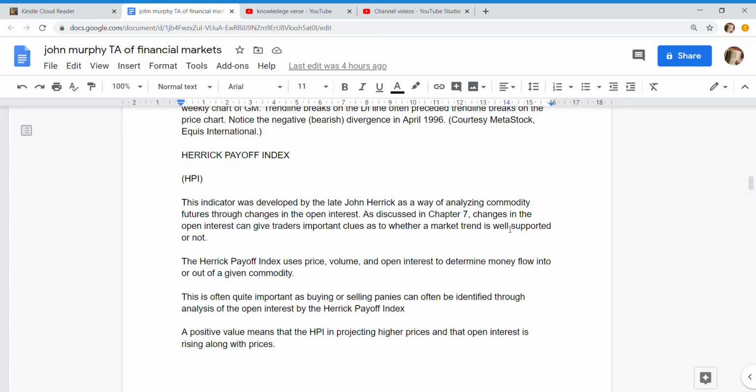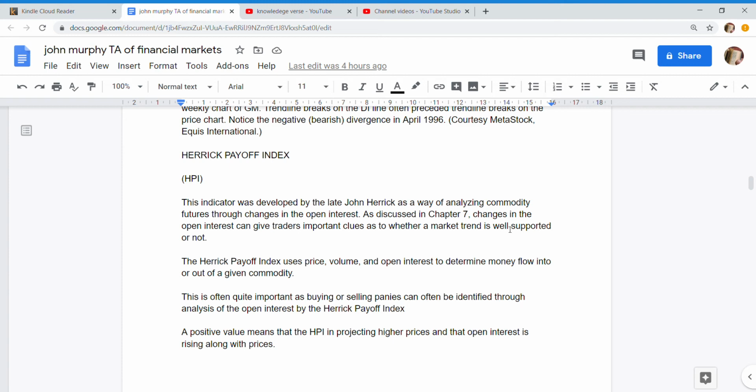Herrick Payoff Index. HPI. This indicator was developed by the late John Herrick as a way of analyzing commodity futures through changes in the open interest. As discussed in Chapter 7, changes in the open interest can give traders important clues as to whether a market trend is well supported or not. The Herrick Payoff Index uses price, volume, and open interest to determine money flow into or out of a given commodity. This is often quite important as buying or selling pennies can often be identified through analysis of the open interest by the Herrick Payoff Index.